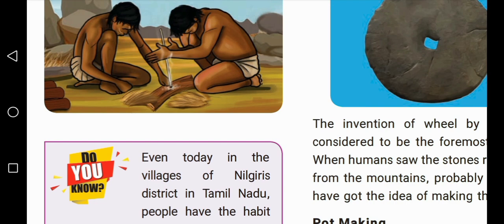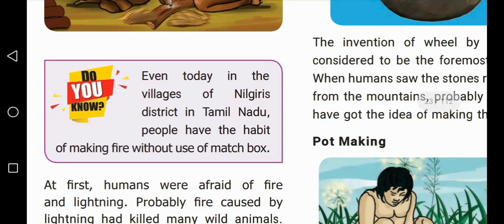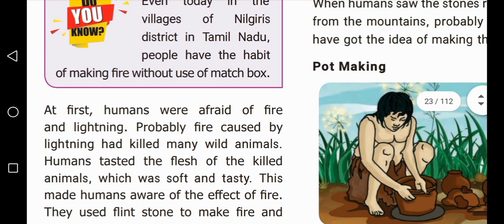So here in Nilgiris district in Tamil Nadu, people have the habit of making fire without the use of a matchbox. At first, humans were afraid of fire and lightning. Probably fire caused by lightning.